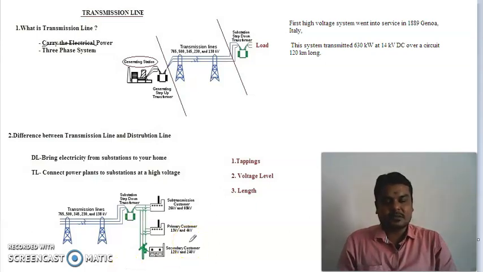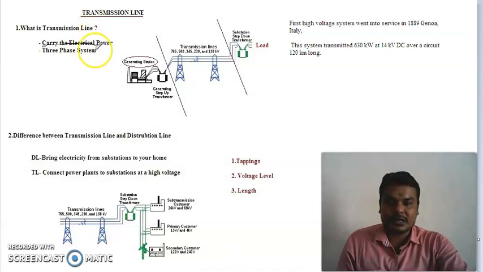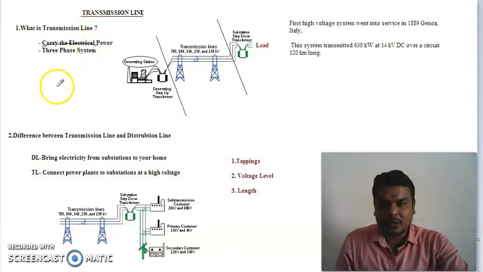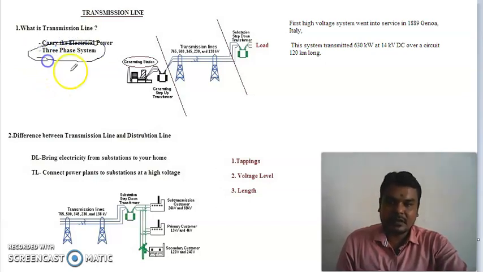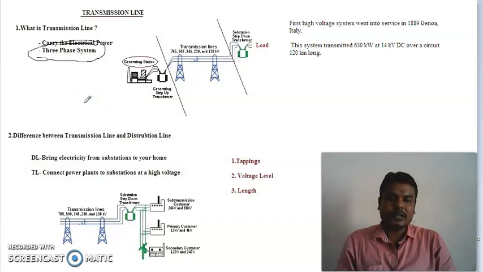In a transmission system, we are using conductors. The conductors will carry the electrical energy from the generating station to the distribution station. Such conductors are called transmission lines. Mostly in the world, the transmission lines are in a three-phase system. What is a three-phase system? In a three-phase system, we are using three conductors to carry the power